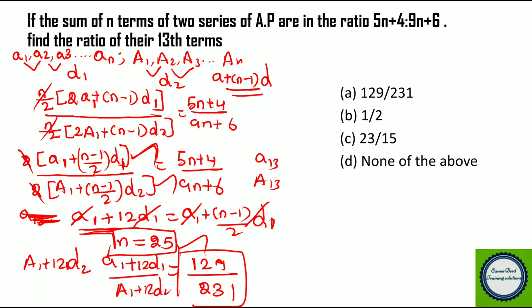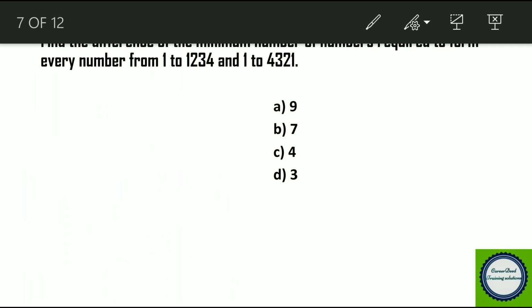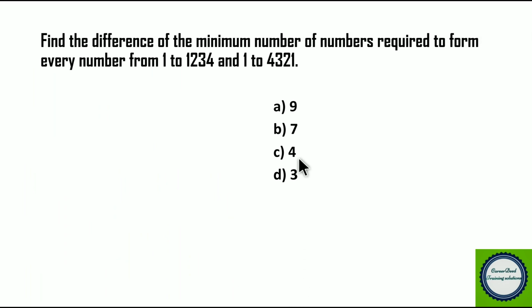Now moving to question number 6. Find the difference of the minimum number of digits required to form every number from 1 to 1234 and 1 to 4321. Okay, from 1 to 1234, we require how many digits, right? So it should be a 4-digit number, right? So from 1 to 1234, it is the first digit to the 4th digit, right? So we need how many minimum number of digits to fill this.